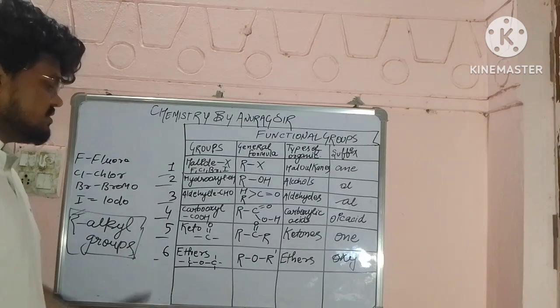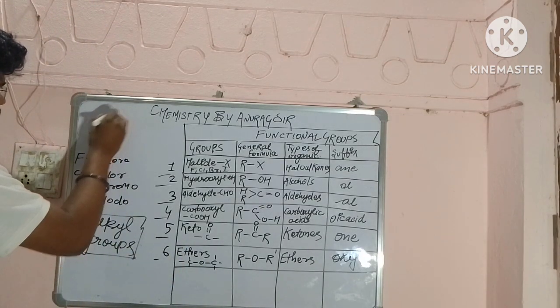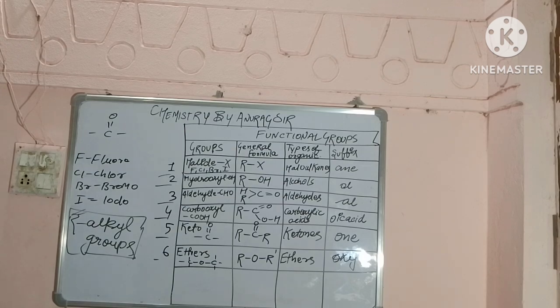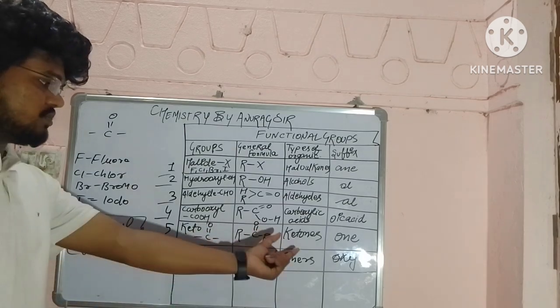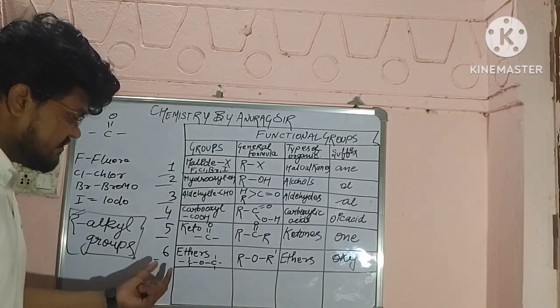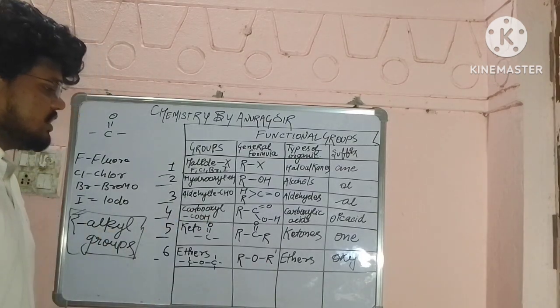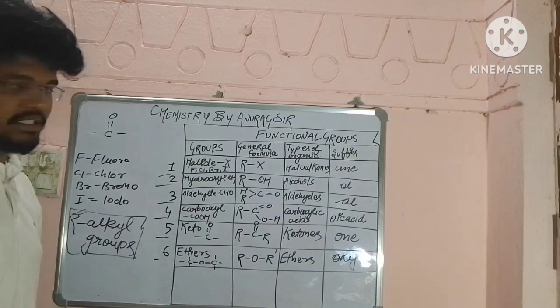Then we have keto. It is like this: single bond C double bond O. The type is ketones, and the suffix will be one. Then we have ethers, with the prefix oxy, and we have ethers like this.